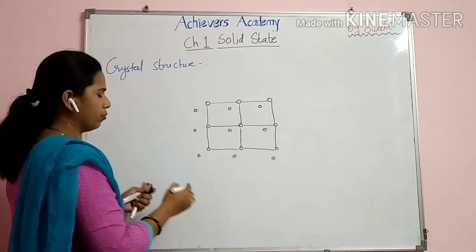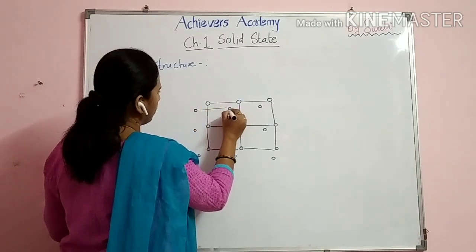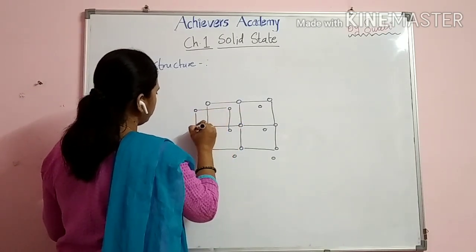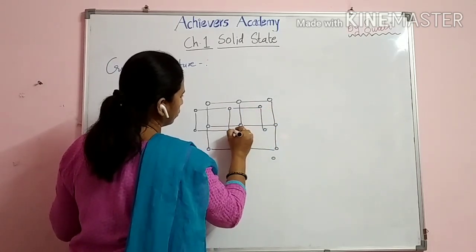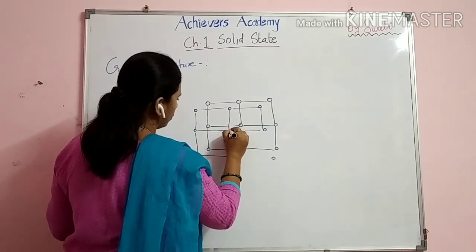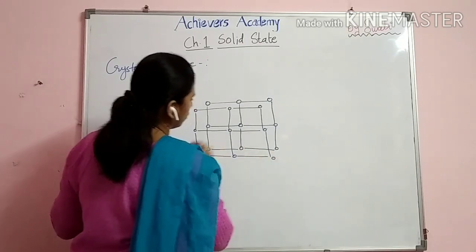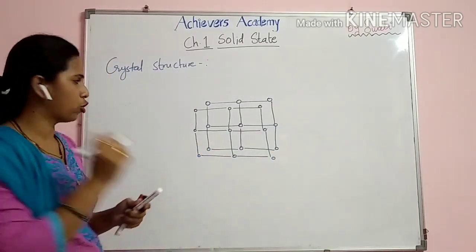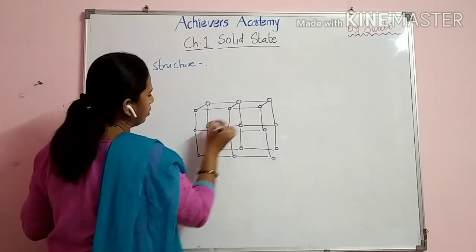Now we will again join all these particles, like this. Okay, now students, join this way so that we will get a 3D figure.